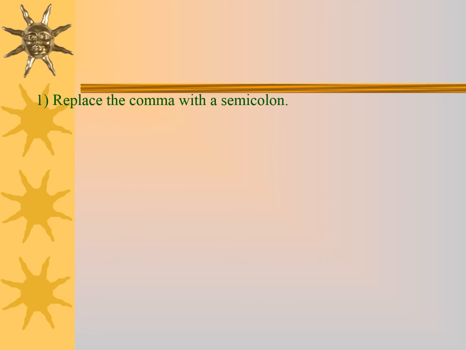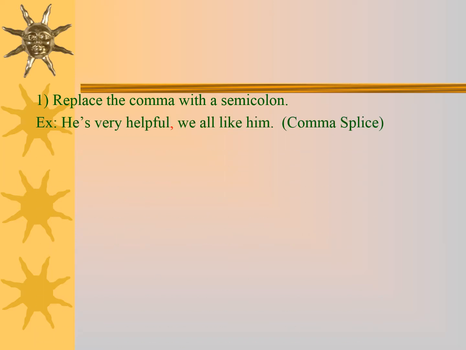Number 1, replace the comma with a semicolon. He's very helpful, we all like him. Oh, we do have a comma splice here. Why? Let's see why. The first part, he is very helpful. This is an independent clause and it has a meaning. It has a complete thought. Very good. This is the first part. The second part, we all like him. Subject, verb, and it also gives us a complete thought, which is also another independent clause.